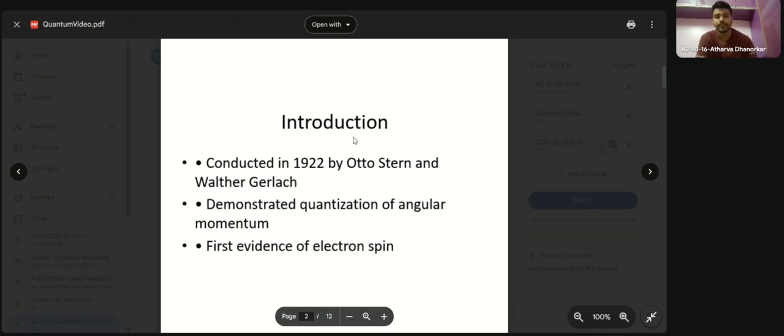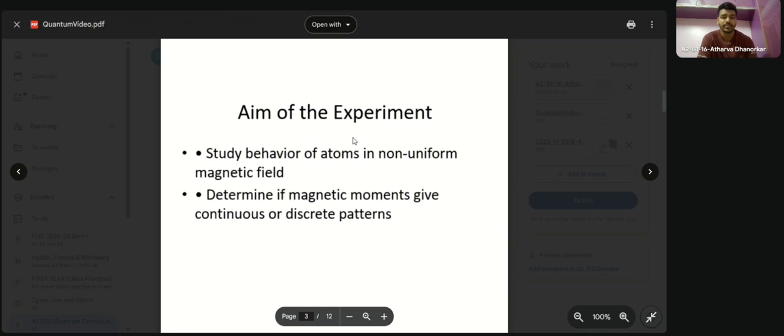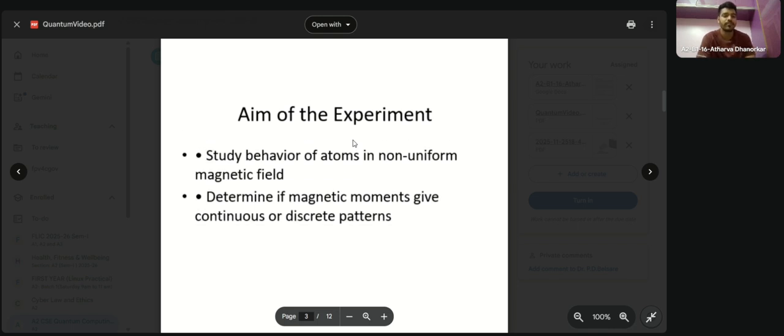For this, they did an experiment studying the behavior of an atom in a non-uniform magnetic field. They were going to take a single electron, put it in a magnetic space, and check what deflection it would show after going through the magnetic space, to determine whether the magnetic moment gave a continuous or a discrete pattern.